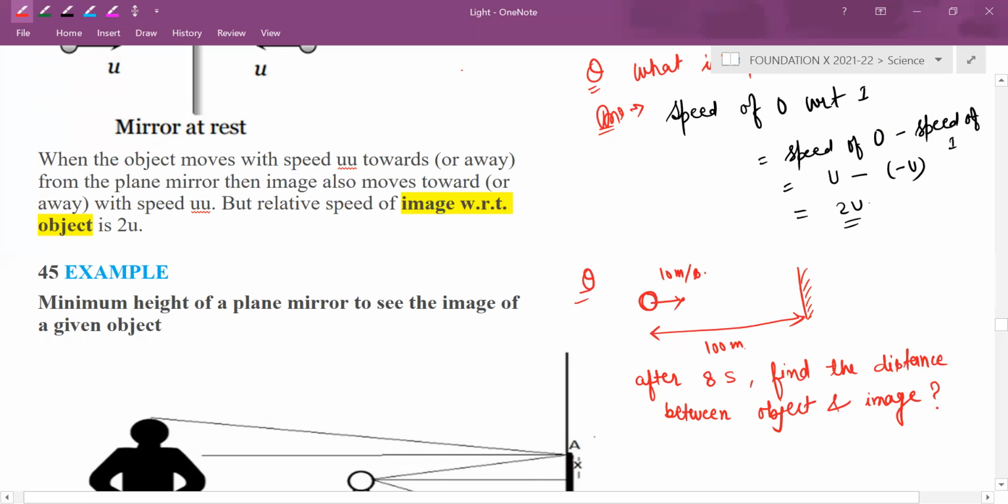Please reply to me. The object was placed 100 meter away. The object was moving at 10 meter per second. You have to find the distance between object and image after 8 seconds. Shadab, it is wrong. Anudeep, you are right. Yes, 10 meter per second is the speed. Praharshan, wrong. Just check your calculation once again. Others, wrong. Pratibha, wrong.